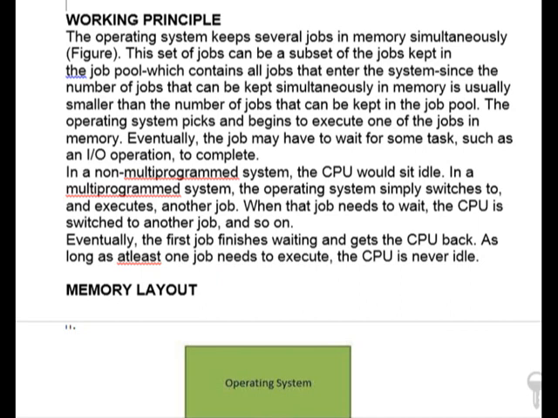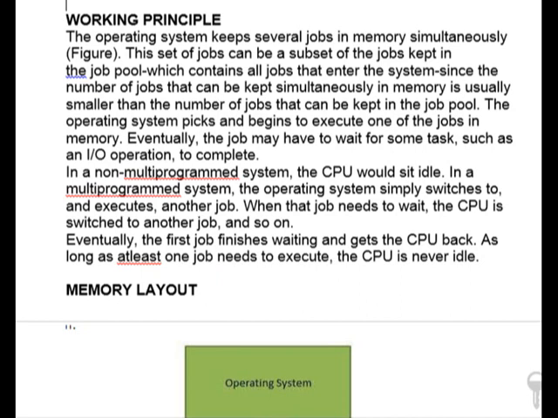So the operating system picks and begins to execute one of the jobs in memory. Eventually the job may have to wait for some task, such as an IO operation, to complete. If we were working on a non-multi-programmed system, then the CPU would sit idle.